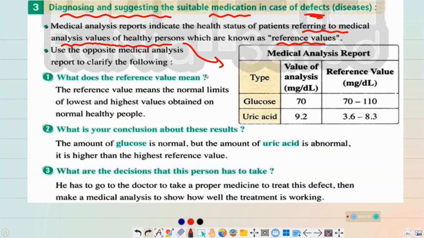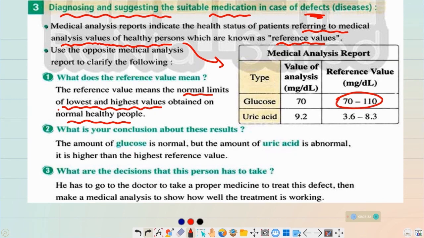As I told you, the reference values are the values of the healthy persons. The reference value means the normal limits of the lowest and the highest values obtained by normal healthy people. So these are the values of the normal healthy people. And in these reference values, there is a range we can use to determine if we are healthy or a patient.